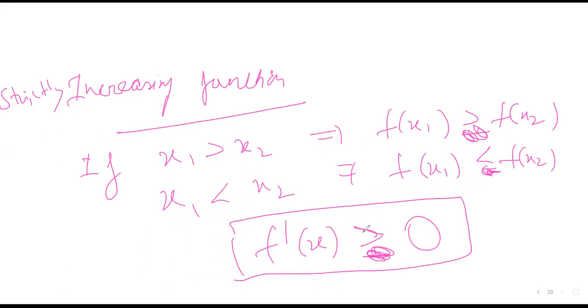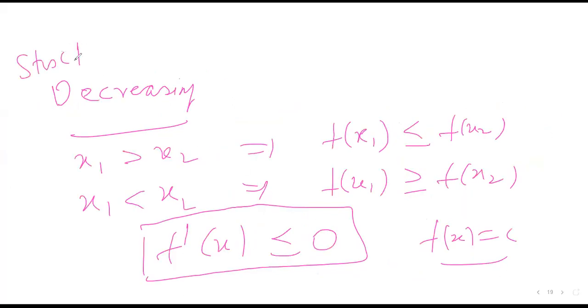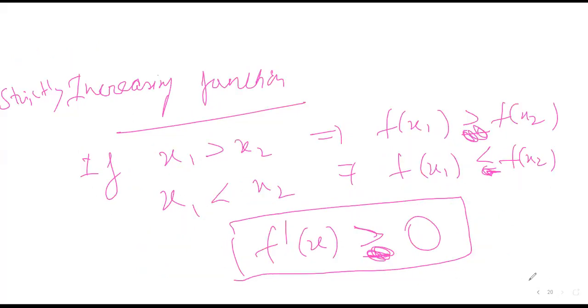And that's why f'(x), that is the derivative, should be greater than 0. Similarly, for strictly decreasing, the same thing: the equality part will go. f(x1) is strictly less than f(x2) in the first case, f(x1) is strictly greater than f(x2) in the second case, and f'(x) is strictly less than 0, that is, negative. This is very helpful in many questions, especially questions of Rolle's theorem and proving that something is less than one or greater than one.